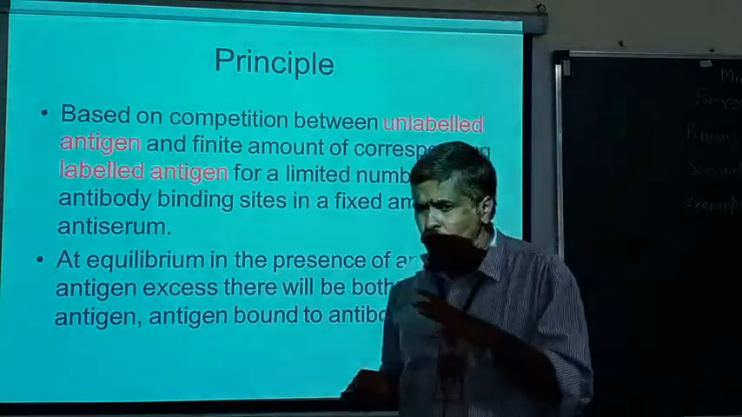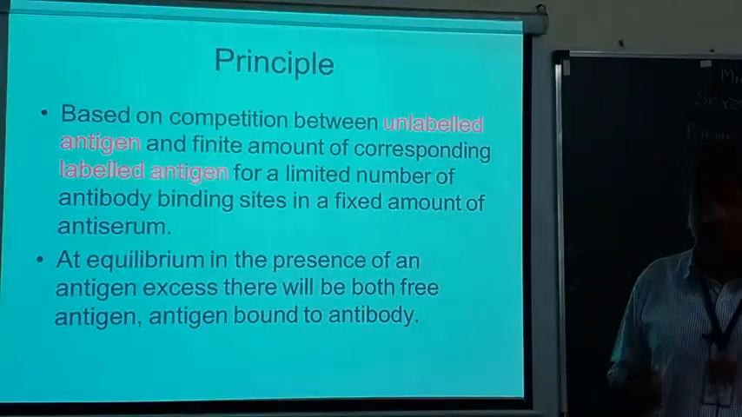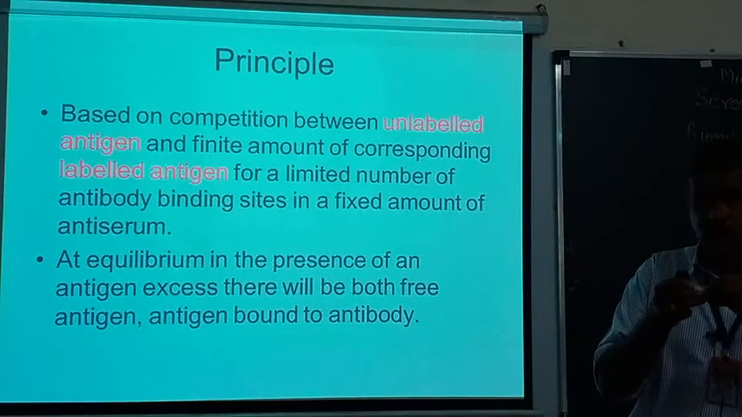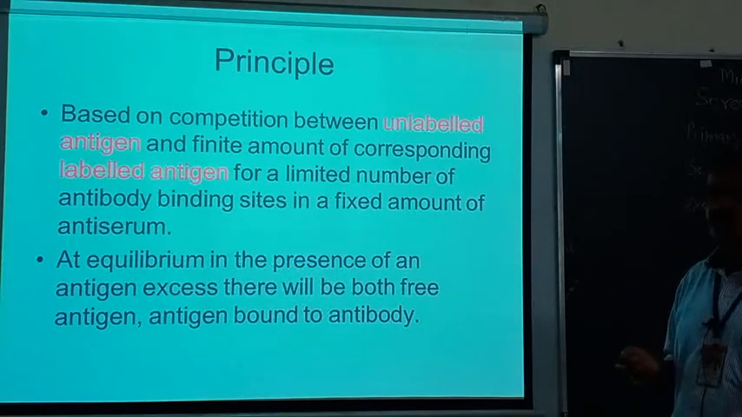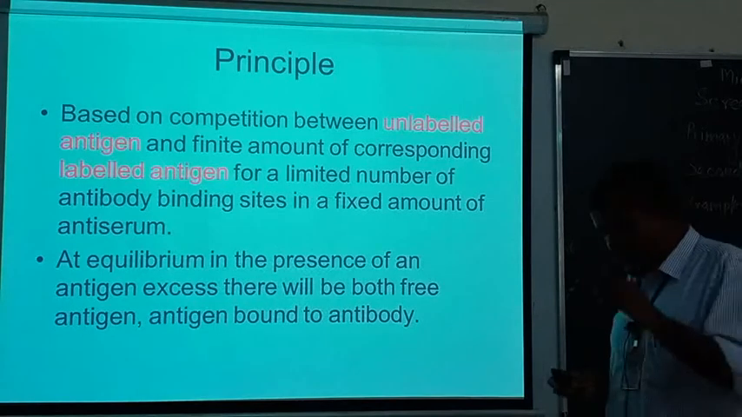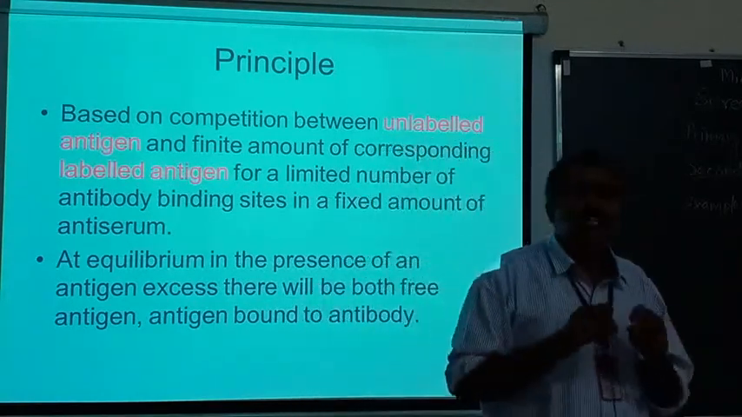You know the number of antibodies you are going to add, and the antigens react with the antibody. If you measure this, it is directly proportional to the amount of antigen present. So, a corresponding labeled antigen is added for a limited number of antibodies at the binding site, with a fixed amount of antiserum. When the number of antigens equals the number of antibodies, there will be an equilibrium.